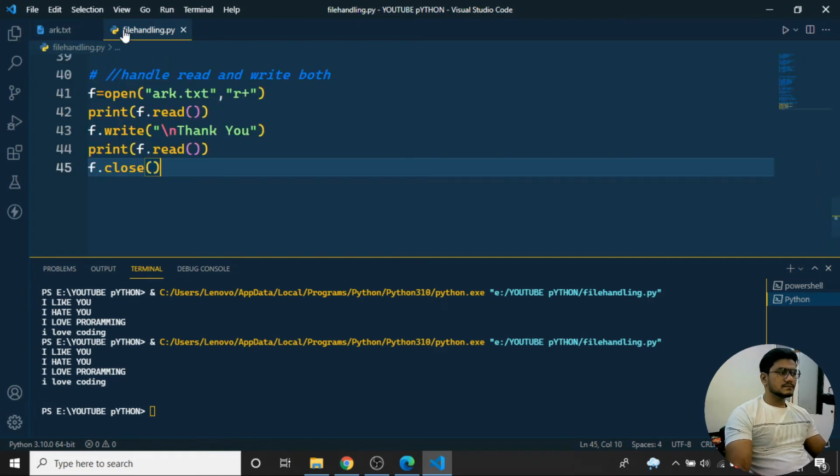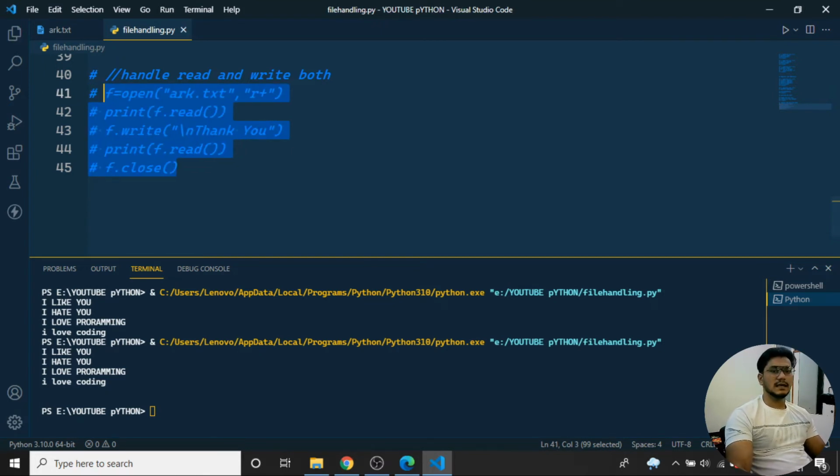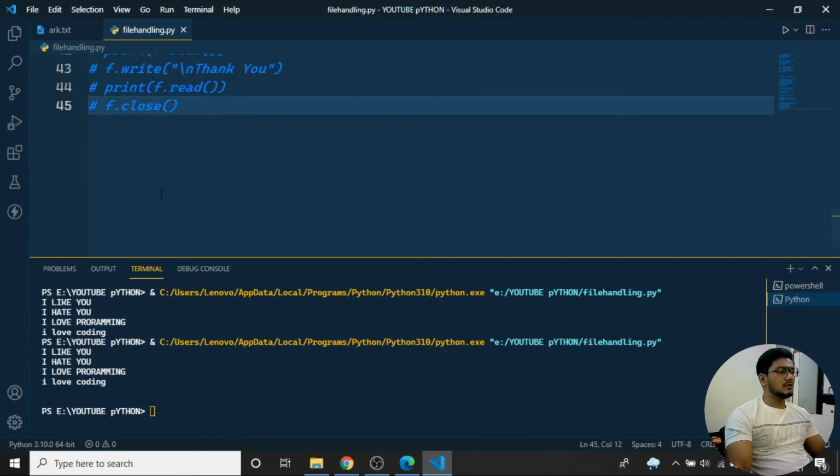So here we are handling both the read operation as well as the write operation. Okay, I hope you have understood how to handle the read as well as the write functions. Next we will be seeing some new things.